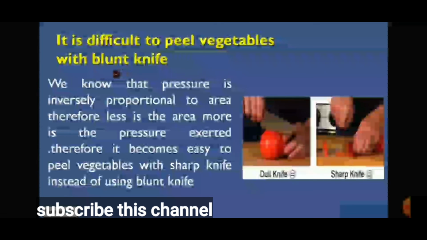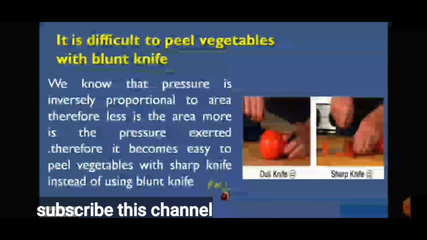Next, it is difficult to peel vegetables with a blunt knife. We know that pressure is inversely proportional to the area. Therefore, the less the area, the more the pressure exerted. So it becomes easy to peel vegetables with a sharp knife instead of a blunt knife. Look at the figure. When the knife is blunt, we cannot cut or peel the vegetable properly.